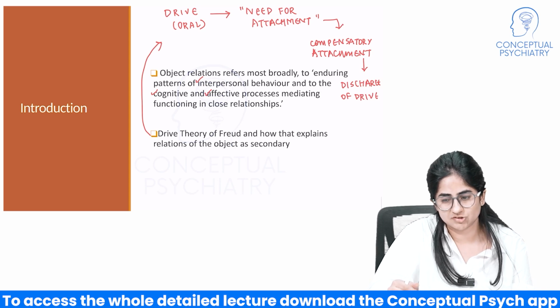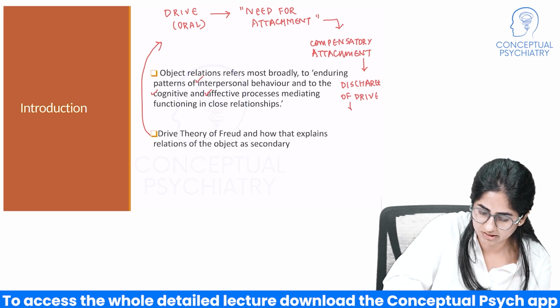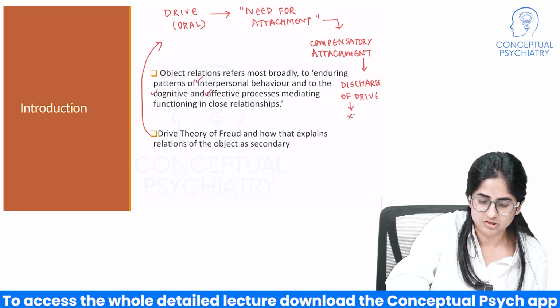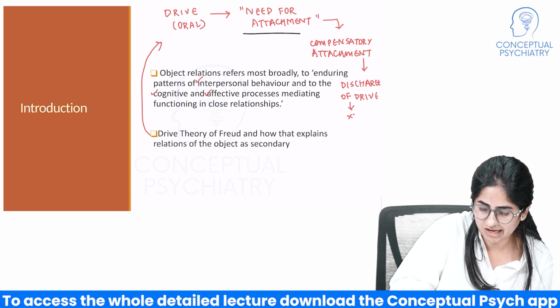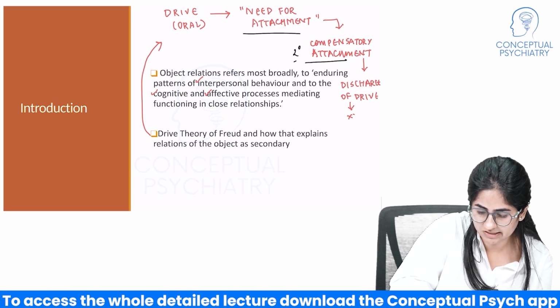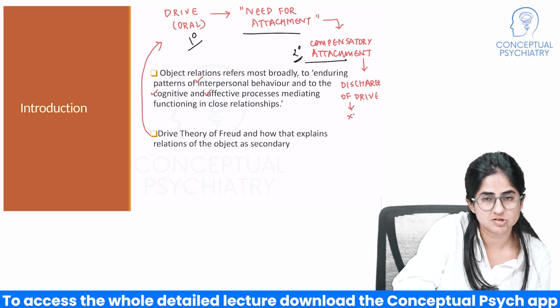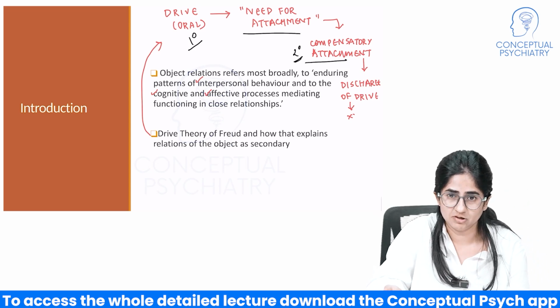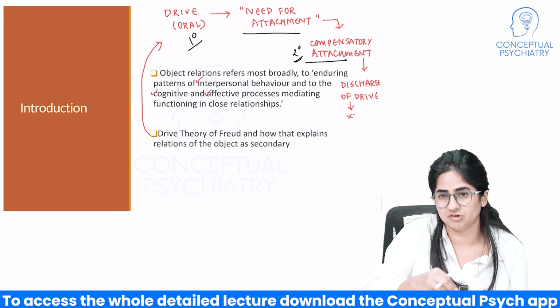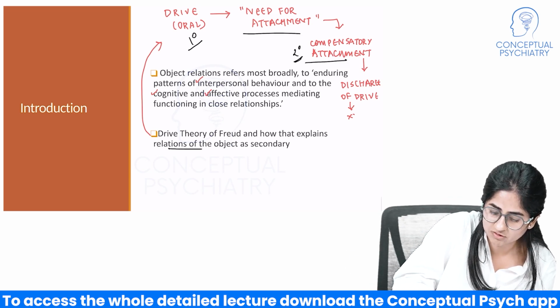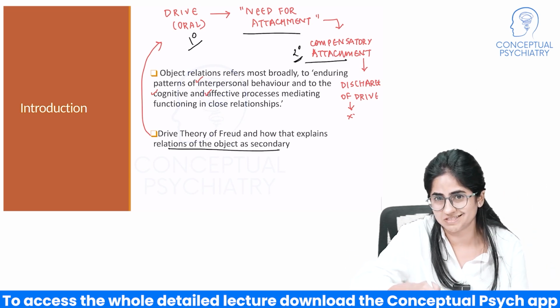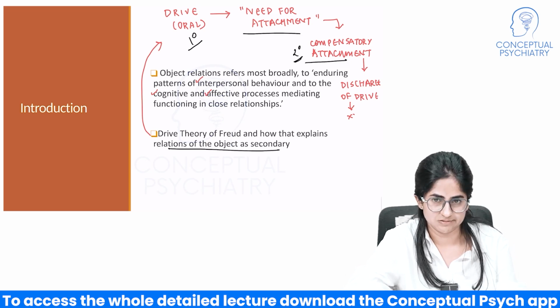Once the drive was actually discharged, the person ends up feeling better. So here, if you look at this, the need for the attachment and the attachment itself is a secondary thing that is happening to the primary process of the drive. So this is what Freud spoke about, that the drive is the main motivation that ends up causing any sort of attachment, and the attachment or any sort of relation to that object, in this case the mother, is secondary.